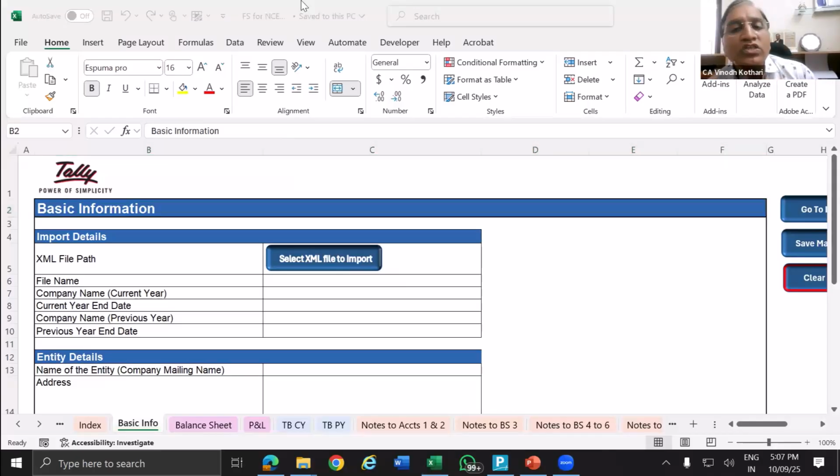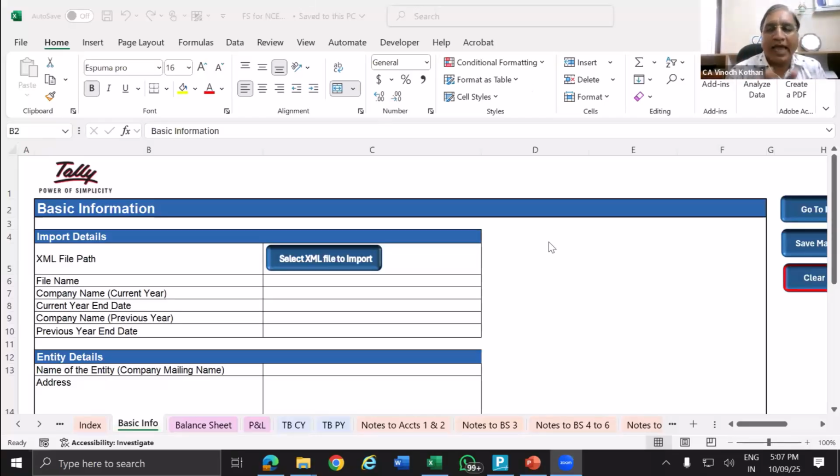Can we use the same file for two different systems at a time? Two different systems in the sense? I did not understand. One file opening in two different systems. No, two people, sharing is not allowed. In this, sharing is not allowed. When you try to open, Excel will inform you that it is already open. Do you want to open in read-only file? Sharing is not allowed. Only one file at one time.